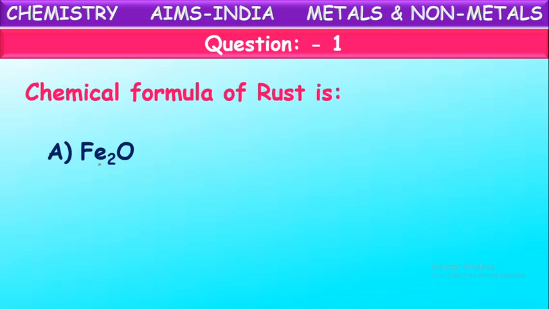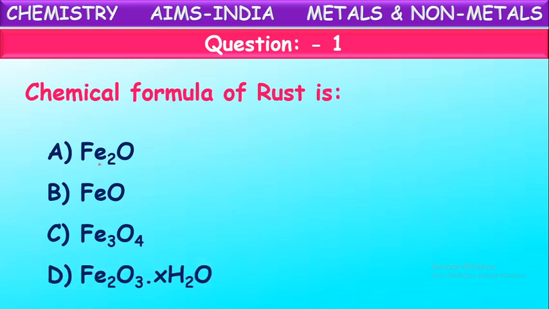Chemical formula of rust is Fe2O, FeO, Fe3O4 or Fe2O3.XH2O? Which is the chemical formula of rust? While discussing the chemical properties of metals, we told this: metals react with oxygen to form their oxides. Even iron also reacts with atmospheric oxygen in the presence of moisture to form its oxide called rust.